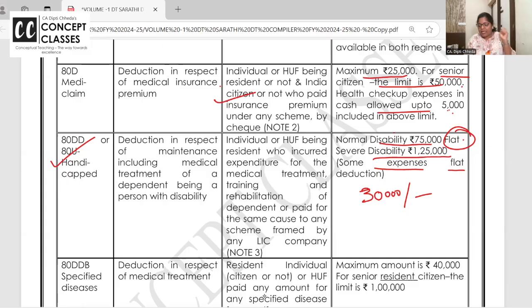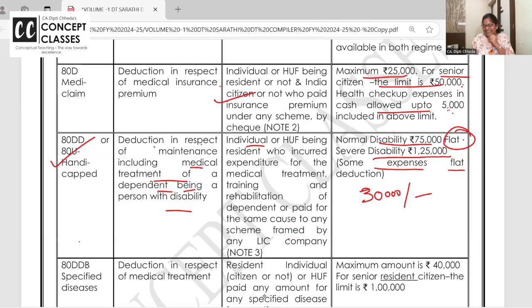Severe disability 1,25,000. Okay, right. Now, deduction in respect of maintenance including medical treatment of dependent being disabled, for individuals, HUFs and all. Now 80DD or 80U.